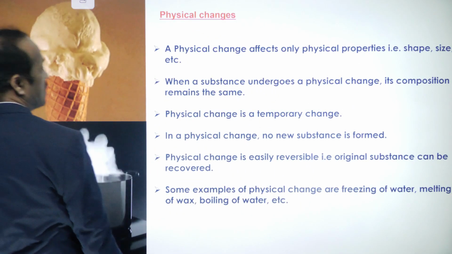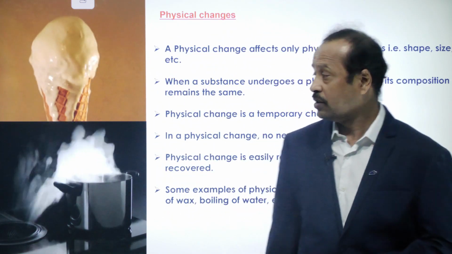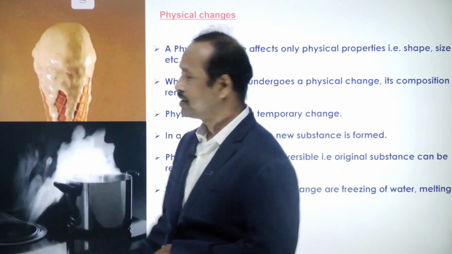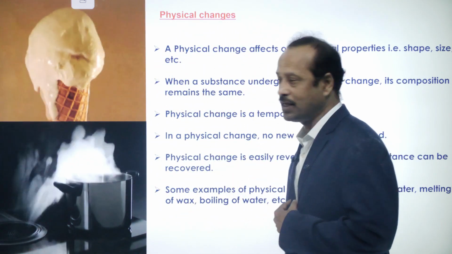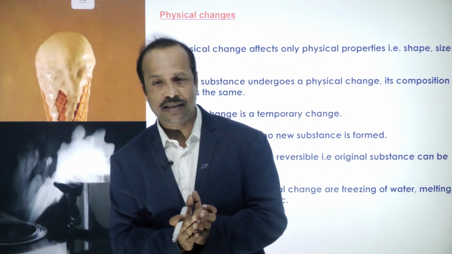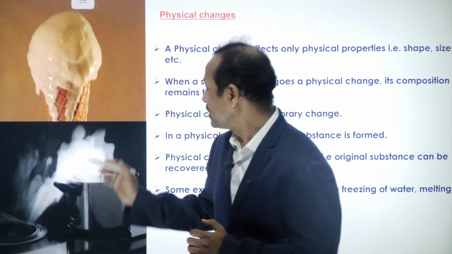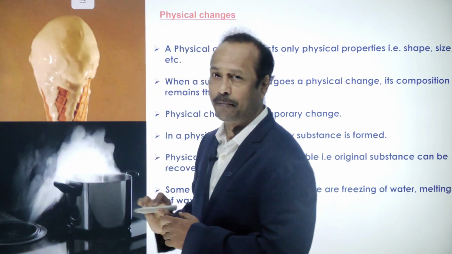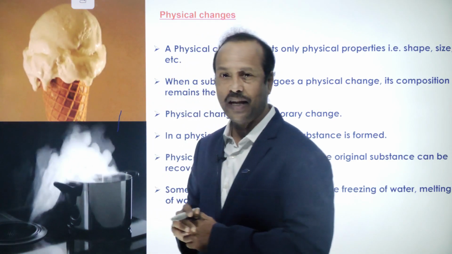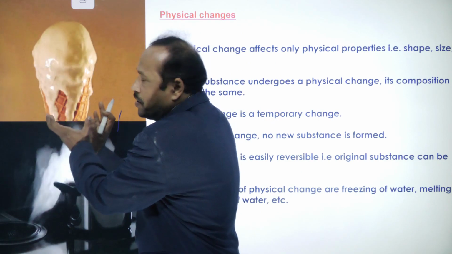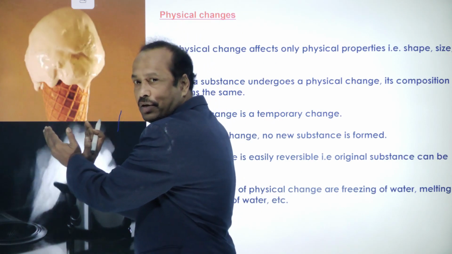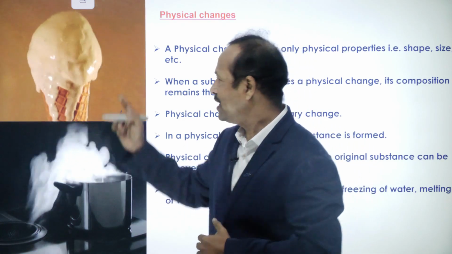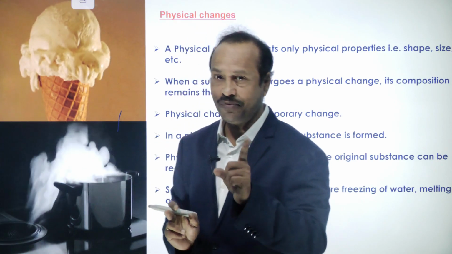So see here, students, physical change. Ice cream is there. Very nice. You know that ice cream exists in solid state, but I think this ice cream is kept under sunlight. So what's happening here? See, the ice cream is melting, so it is going from solid to liquid state. Now if you collect this liquid and freeze it again, can it convert into ice cream again? Yes, again and again it becomes ice cream. So it is a change in the physical state, right?